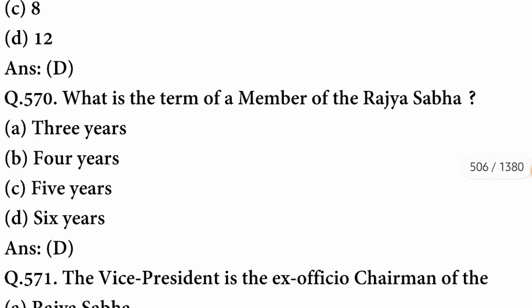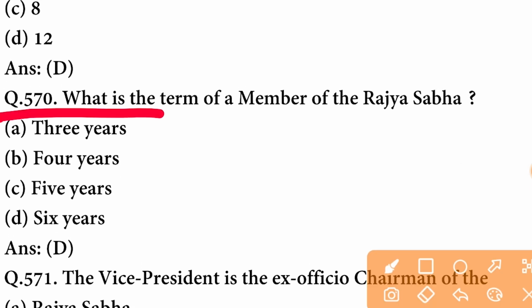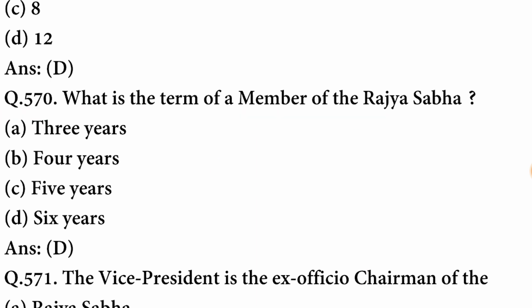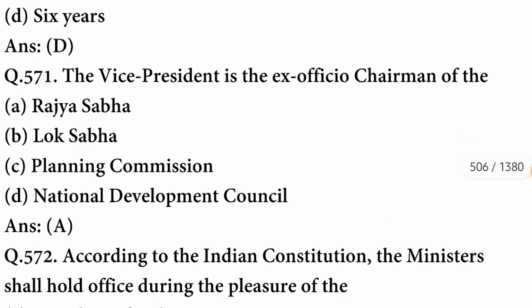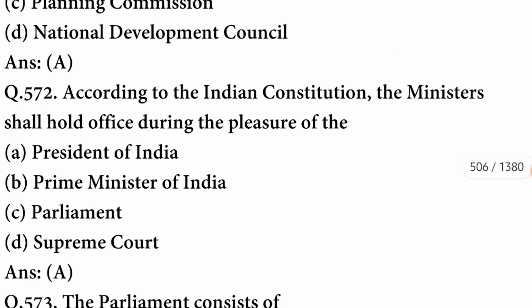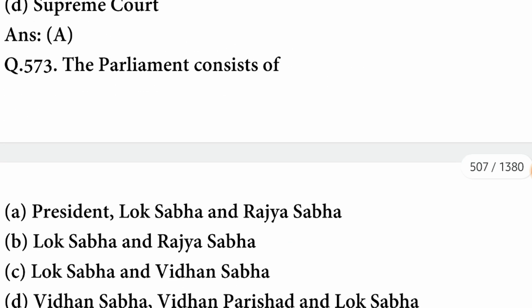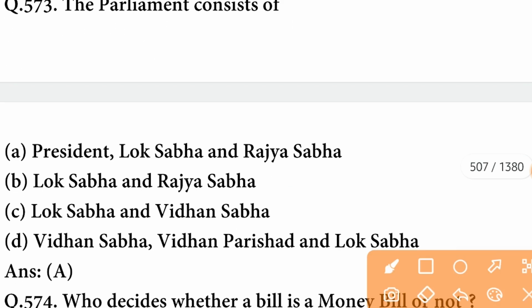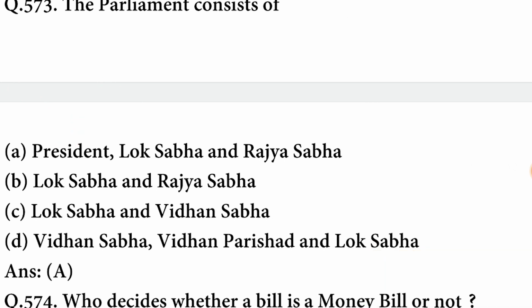What is the term of a member of Rajya Sabha? It is 6 years. D option is correct. The Vice President is the ex officio chairman of the Rajya Sabha. According to the Indian Constitution, the ministers shall hold office during the pleasure of the President of India. The Parliament consists of President, Lok Sabha and Rajya Sabha.